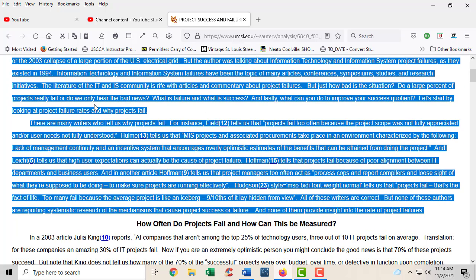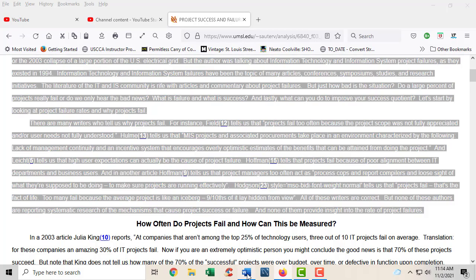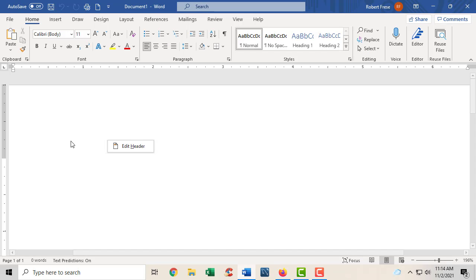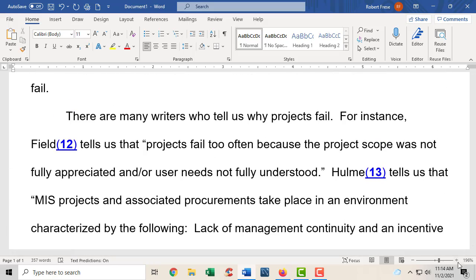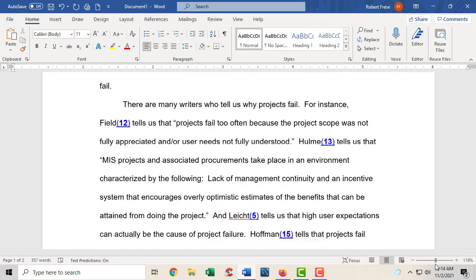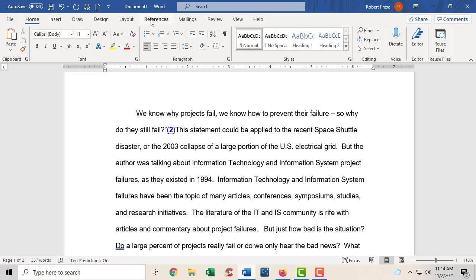So I've got 2 paragraphs highlighted. I can right-click and copy it. I can go back to my Word document. I can right-click or just paste. And now I've got this in my Word document. I want to make this Word document a little bit smaller. And say I'm typing along, and now let's see, I want to do some references.